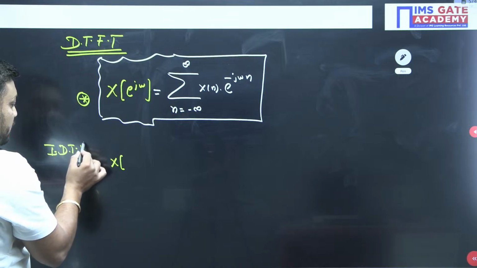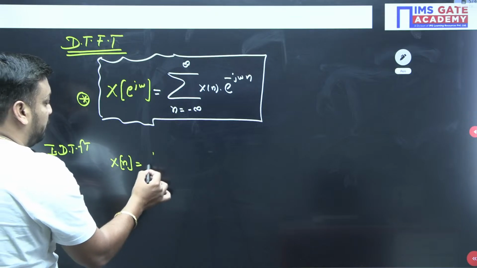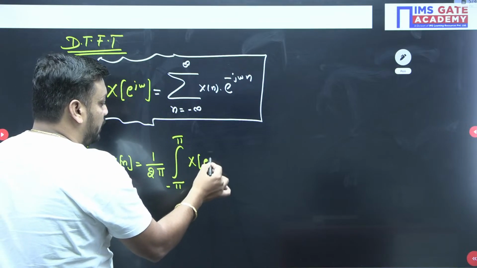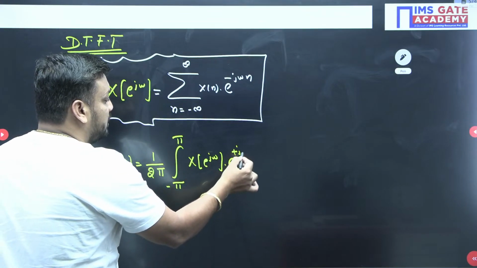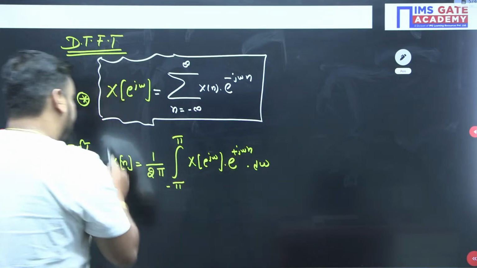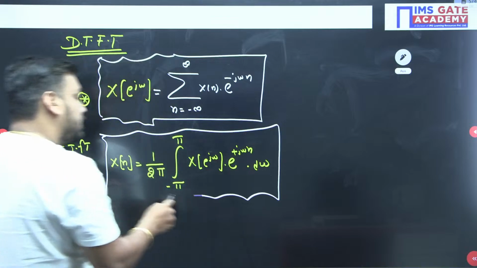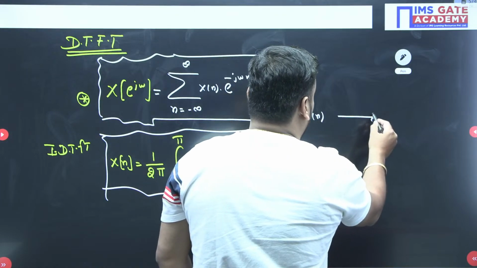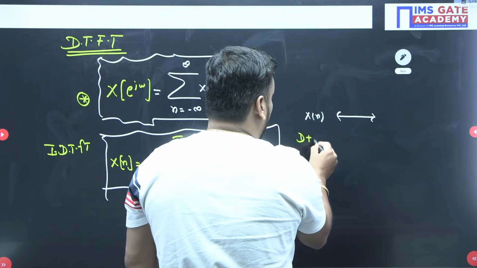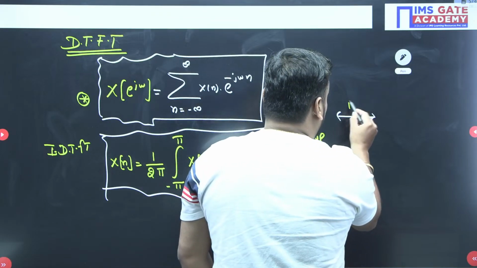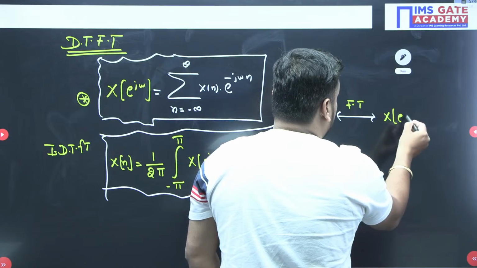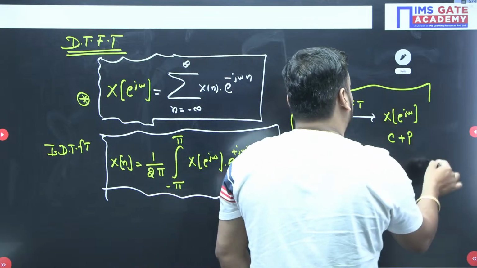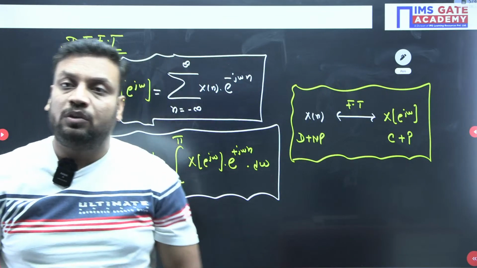The inverse discrete time Fourier transform formula is x of n equals 1 upon 2 pi times the integral from minus pi to pi of X of e to the power j omega times e to the power j omega n d omega. We also noted that if x of n is a discrete time, non-periodic signal, then its Fourier transform X of e to the power j omega will be continuous and periodic. For the same concept, we solved the GATE 2023 questions in the last class.